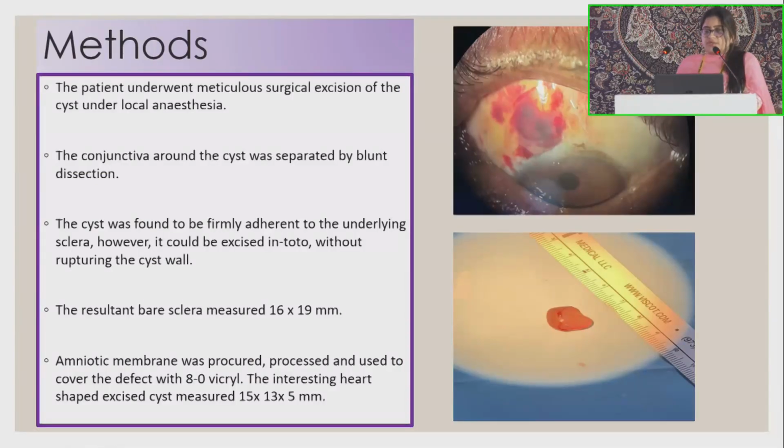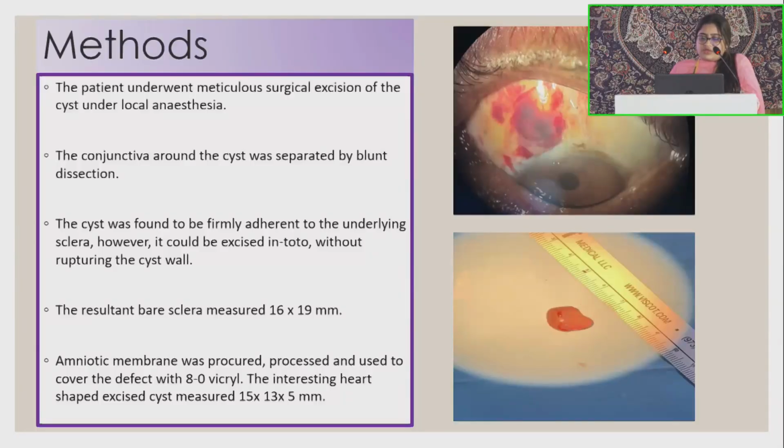So further, the patient underwent meticulous surgical repair of the cyst under local anesthesia. The conjunctiva around the cyst was separated by blunt dissection. The cyst was firmly adherent to the underlying sclera, so it was excised in toto without rupturing the cyst wall. The resultant bare sclera defect was about 16 by 19 mm.